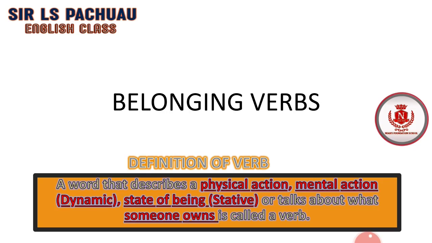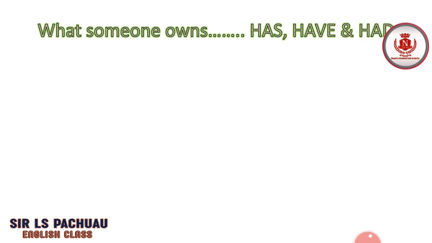You might hear people saying that has, have and had are stative verbs or state verbs. That can be right, but for this lesson we are going to call them belonging verbs. Here, these three words are important when we are going to learn belonging verbs. What someone owns, which are has, have, and had.